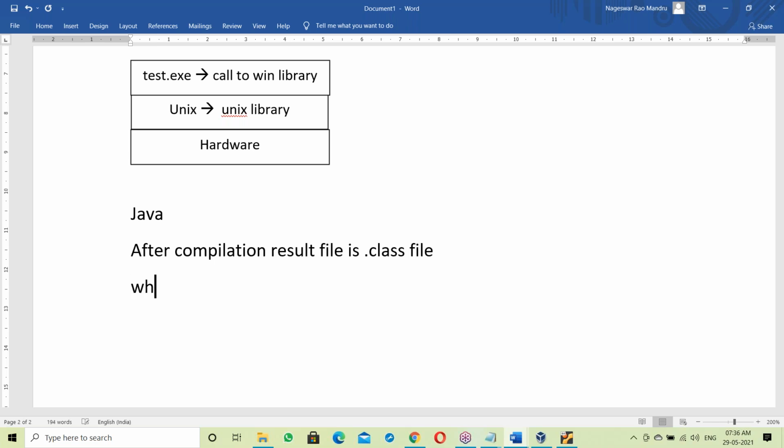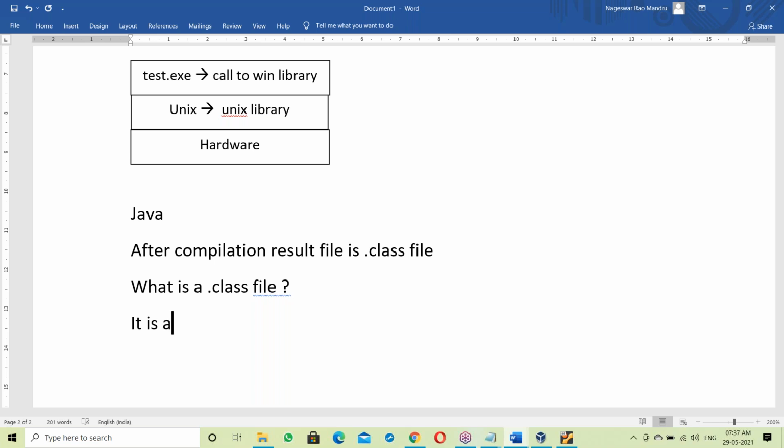Now the question is, what is a dot class file? What does a dot class file mean? There is a simple answer here. Anyone can say it. What is a dot class file?